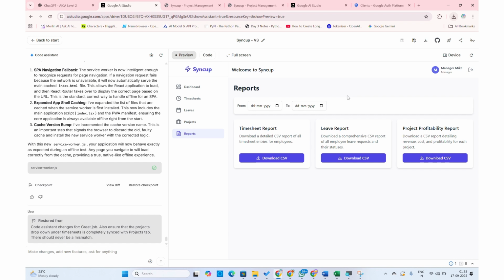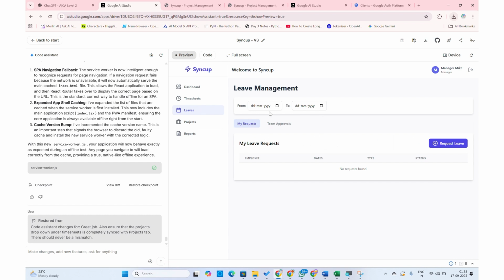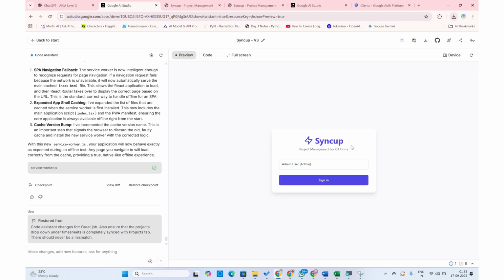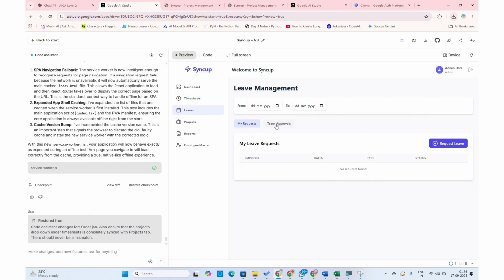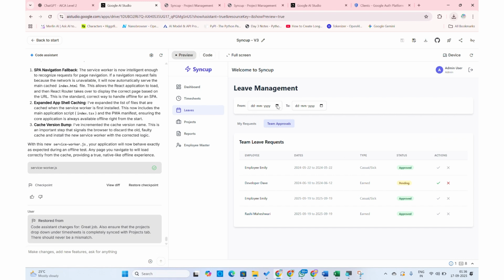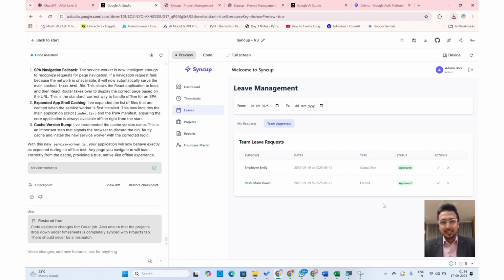Here we'll see. So if I want to see leaves, I'm gonna go to the admin portal for this. So here do you see team approvals? If I want to see leaves related to only September, I can select the from filter and I'm seeing the leaves only for September. These are some key functionalities of this particular tool.